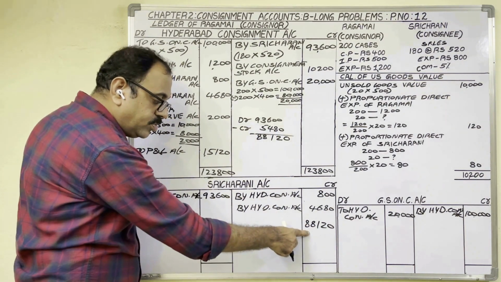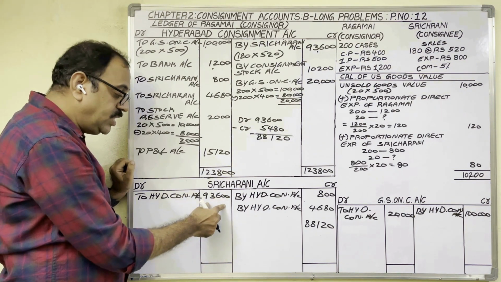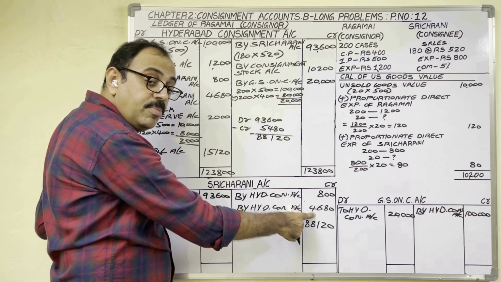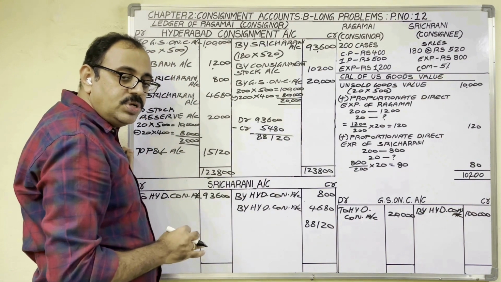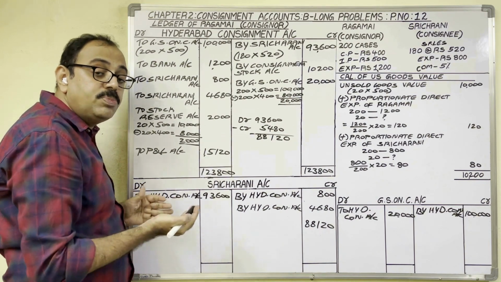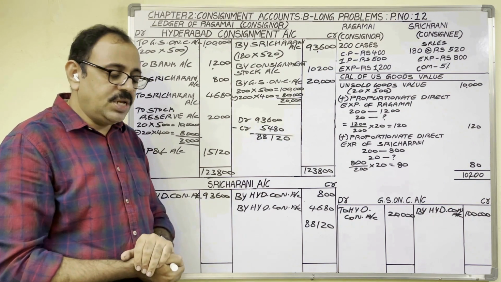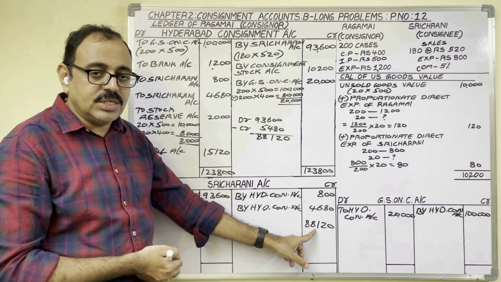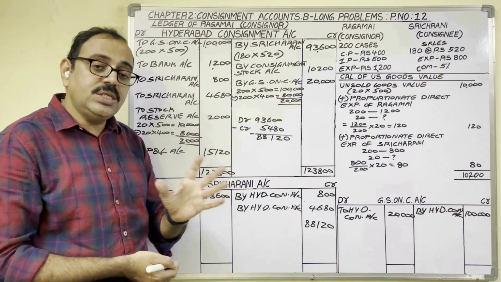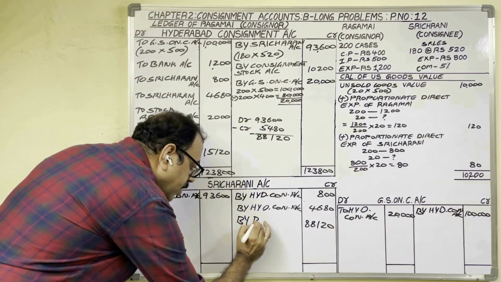What is the meaning of this amount? Consignee sales amount is 93,600. From this amount, she deducts her expenses, her commission, and the remaining amount she sends to us. In question, there is no information regarding this amount. Means how consignee is paying this amount to consignor. There is no information in the question. So our assumption is we are receiving this amount from consignee through a DD, demand draft. Otherwise, through a check. So for this amount, we should write by bank account.